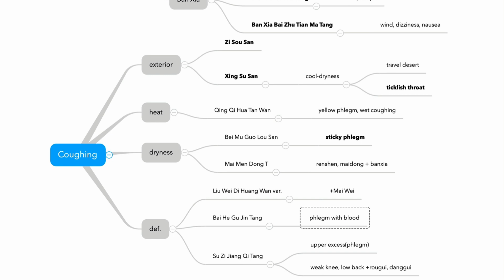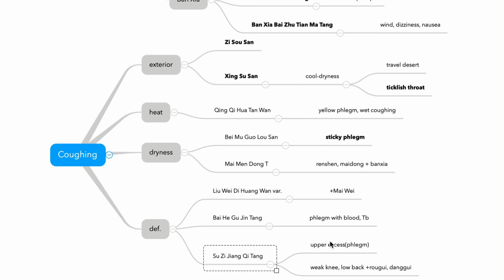So blood streak with coughing, and TB, tuberculosis, and long-lasting tuberculosis and persistent coughing, Baihe Gujin Tang. But these two formulas are very similar. So I would stick to this Liu Jun Zi variation.